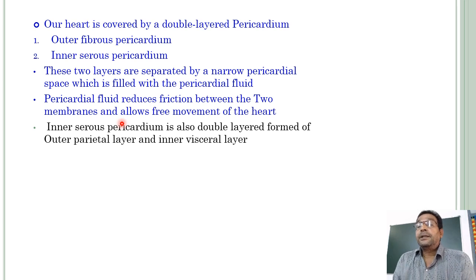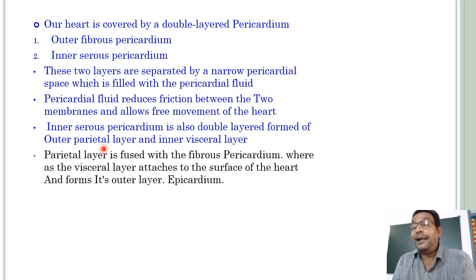Okay. The second layer, the inner serous pericardium, is again formed by two layers: the outer parietal layer and the inner visceral layer.